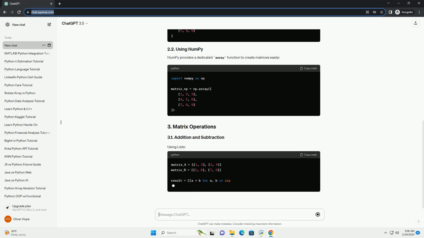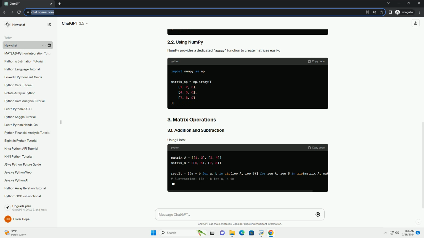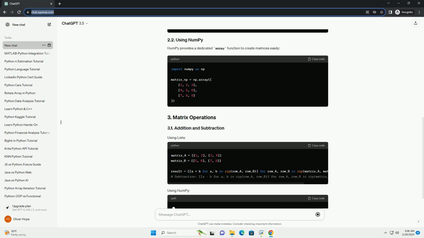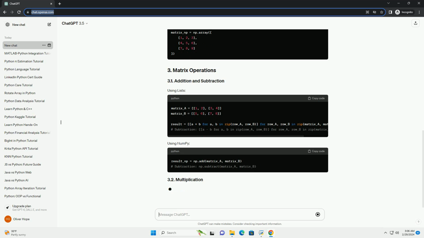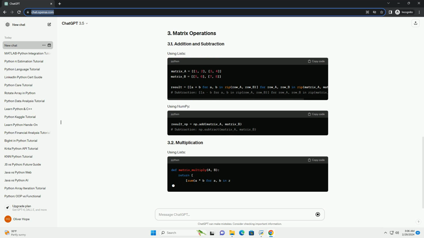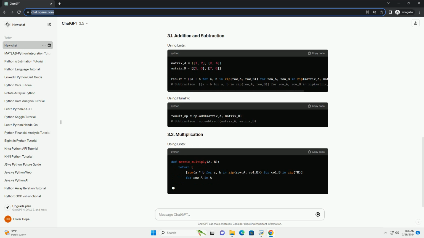You can represent a matrix using nested lists in Python. Each inner list corresponds to a row in the matrix. Here's an example of a 3x3 matrix. Numpy provides a dedicated array function to create matrices easily.